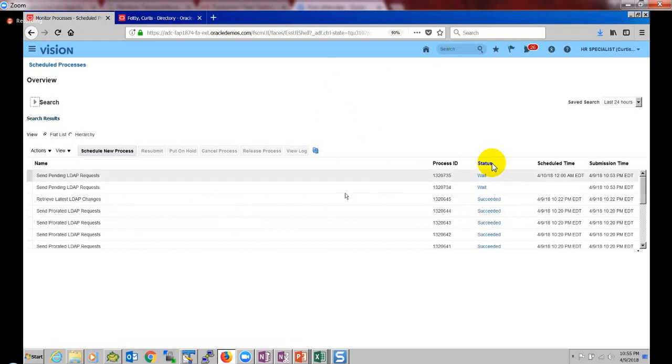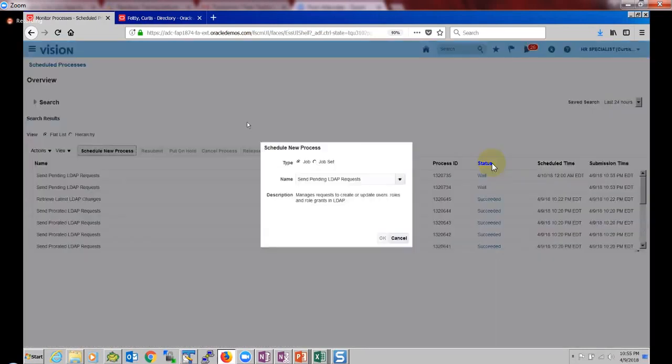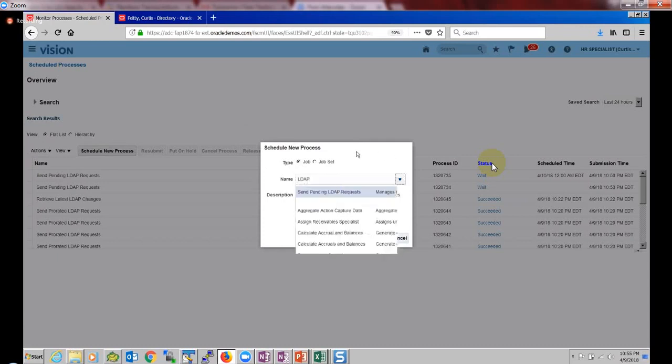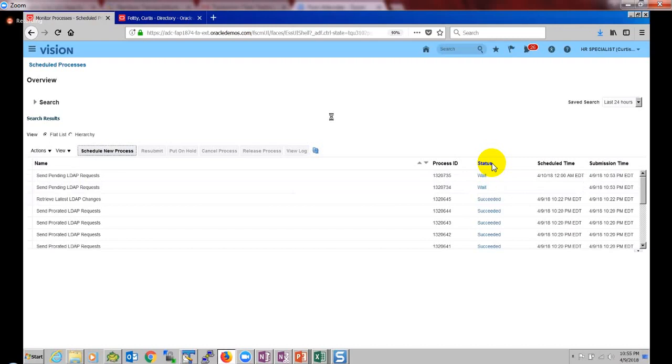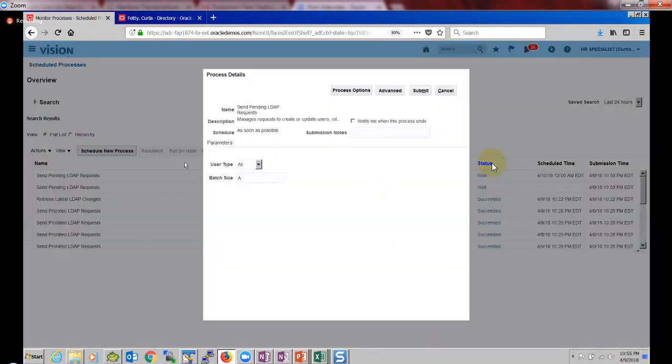So the previous question I got from someone is, while scheduling it, let us say we are scheduling the send building LDAP request. I think Prem, you are the one who asked that question, right?